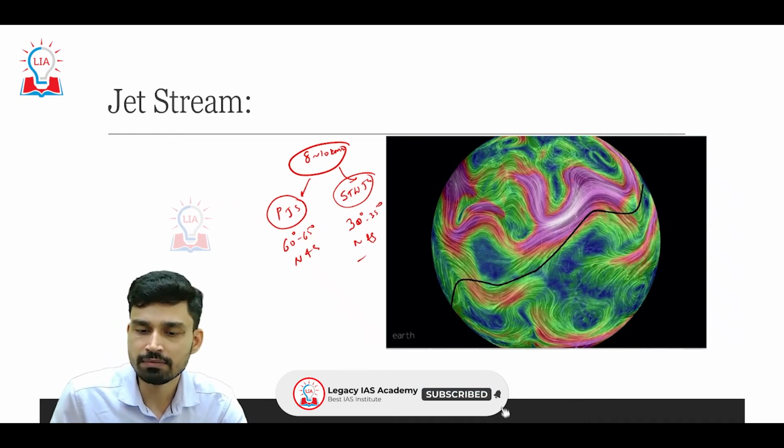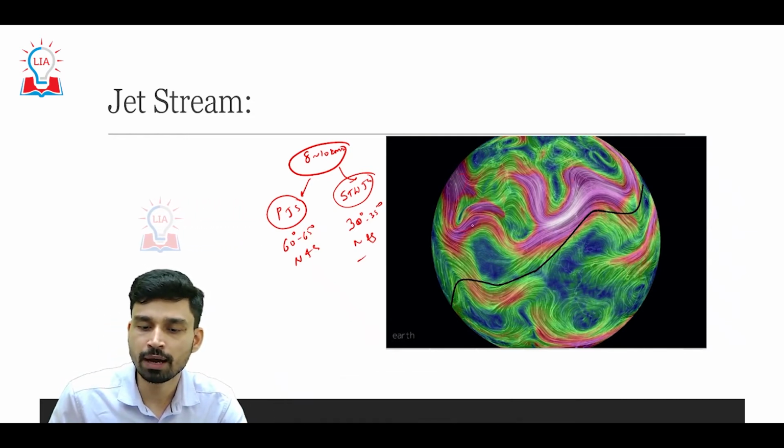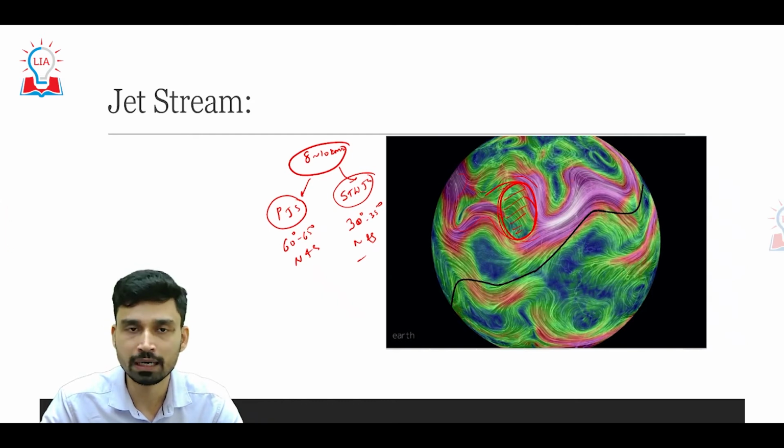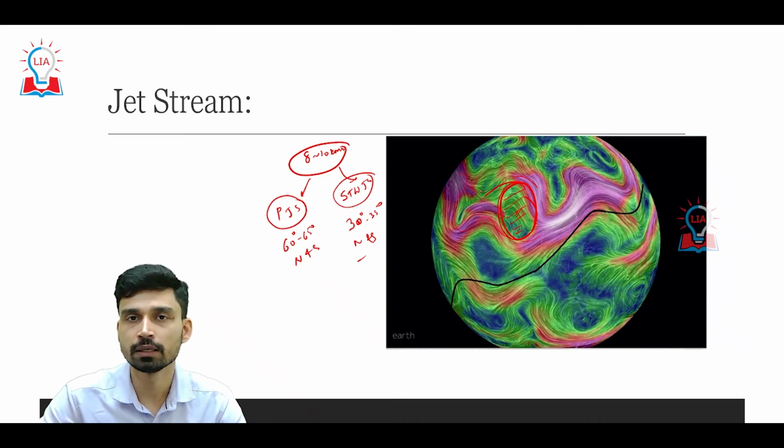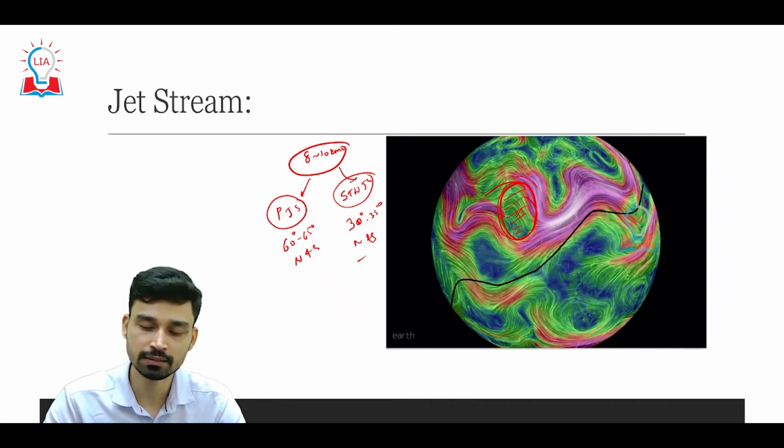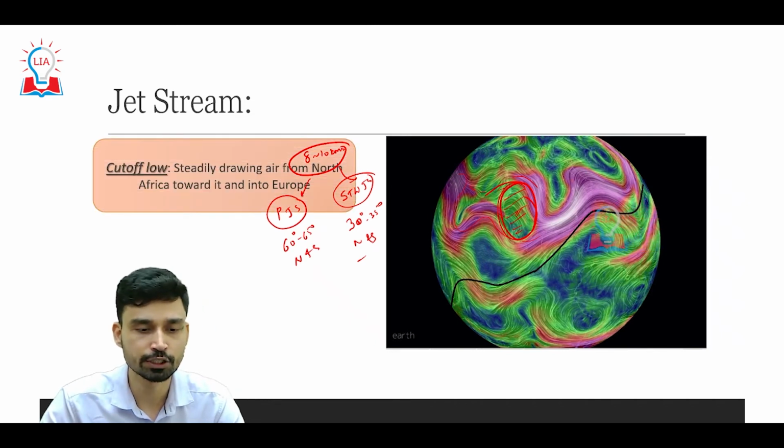As you can see from this figure, this violet line represents the jet stream, and sometimes this violet line splits into two different lines. In between these two branches of the jet stream we have the development of a high pressure area in the lower atmosphere, and this high pressure area pulls up the hot winds from the nearby African region, which can lead to heat wave like conditions.